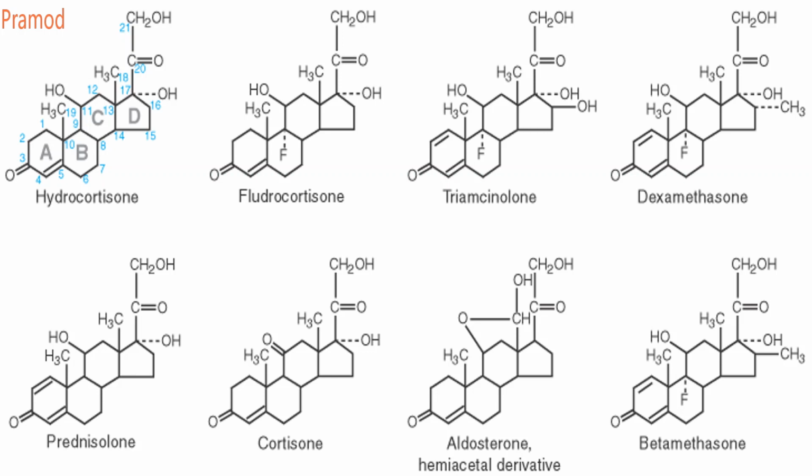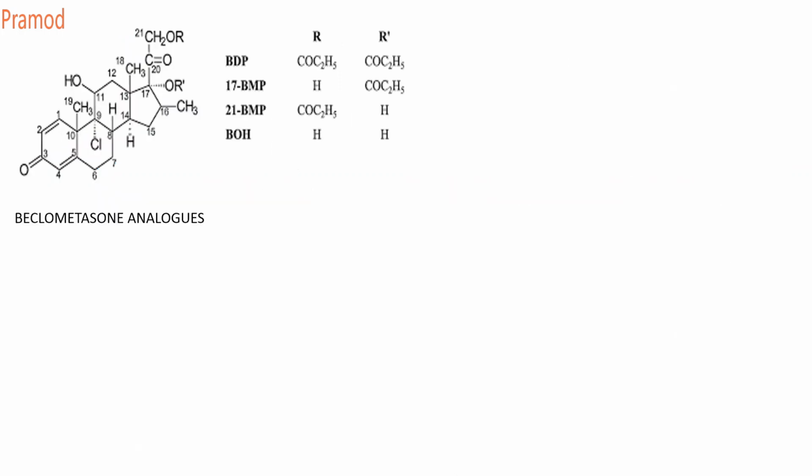Cortisone contains a double bond and a carbonyl group at the 11th position. So betamethasone has a fluoro at the 9th position, OH at the 17 alpha and a methyl at the 16th position. Okay, see, these are some of the examples of your steroids. Beclomethasone also contains a fluorine and an OH at the 17th position. So please remember these structures. These structures might be asked in your exams.